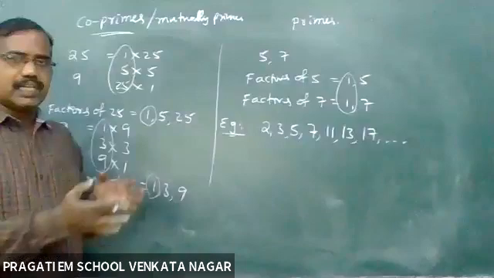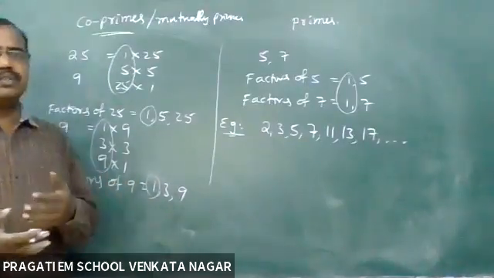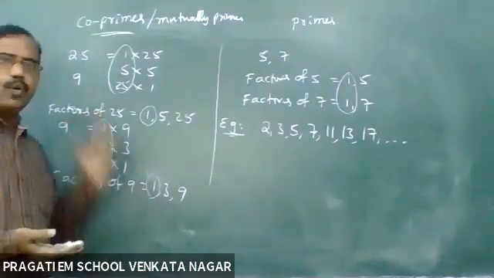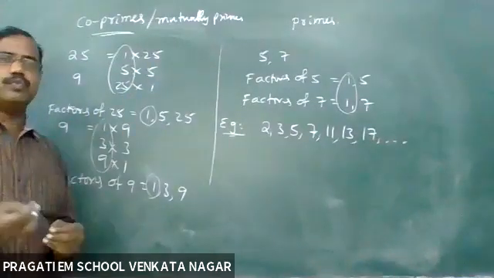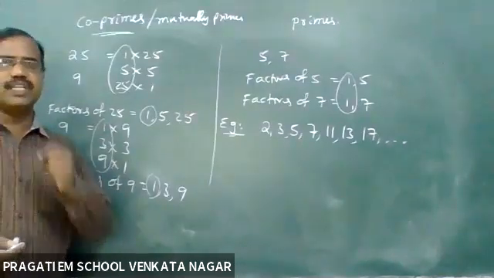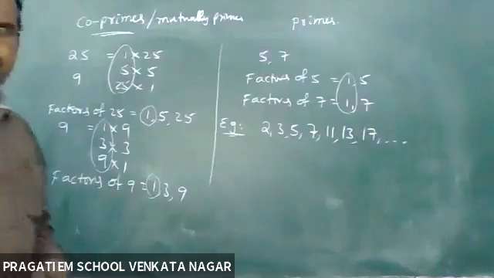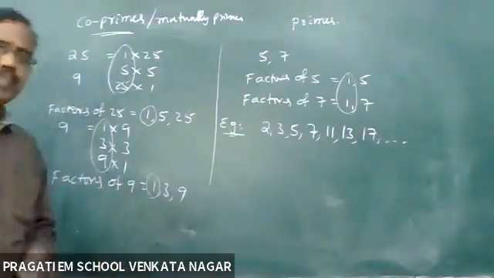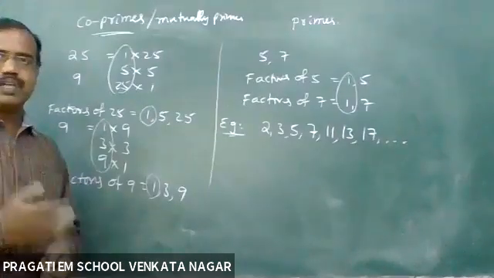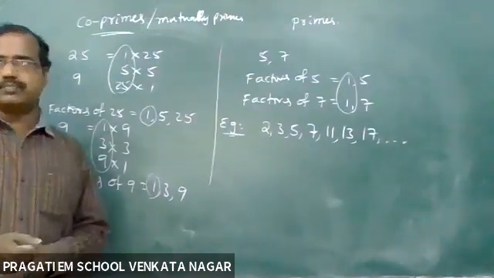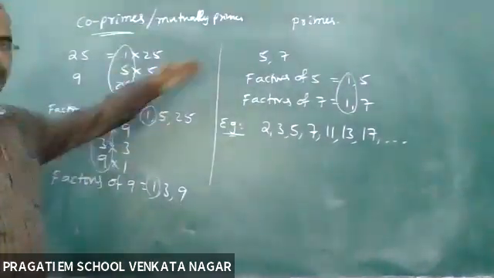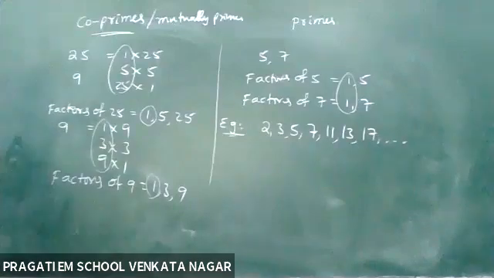So basically, I want to explain some concepts regarding factor, co-prime, and prime. Now let us see the technique for finding the answer in a very easy way. Okay, children, if you have any doubt, you can raise your hand immediately and ask me. While I am explaining, if you ask me, I can explain the solution. Now write down the co-prime and prime definitions, children. You ask all questions.